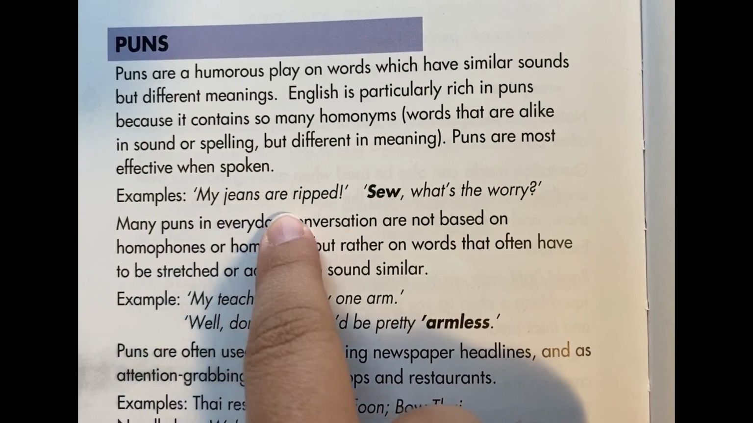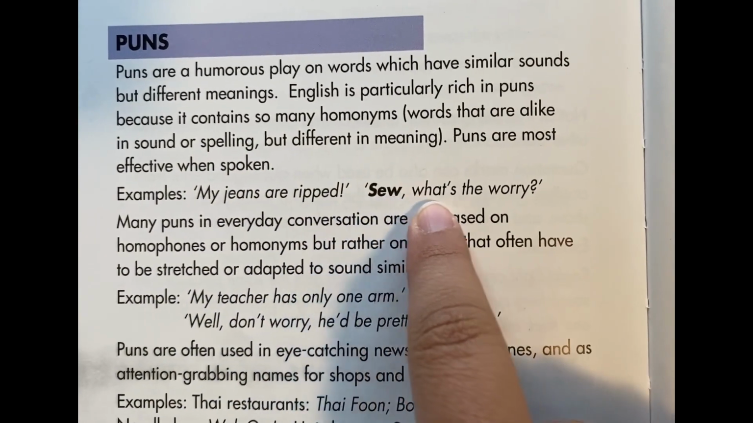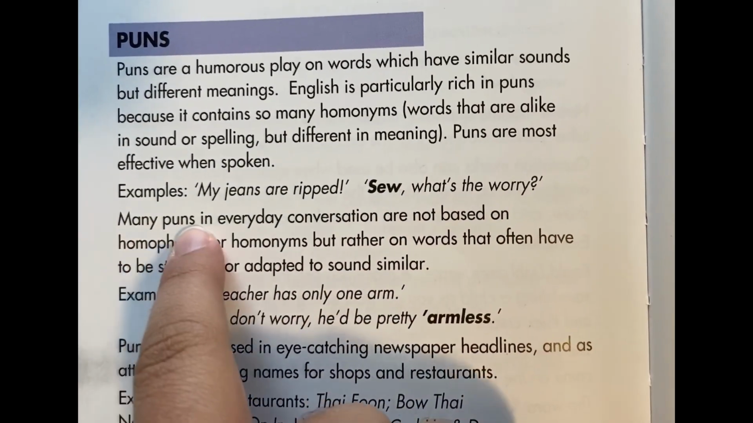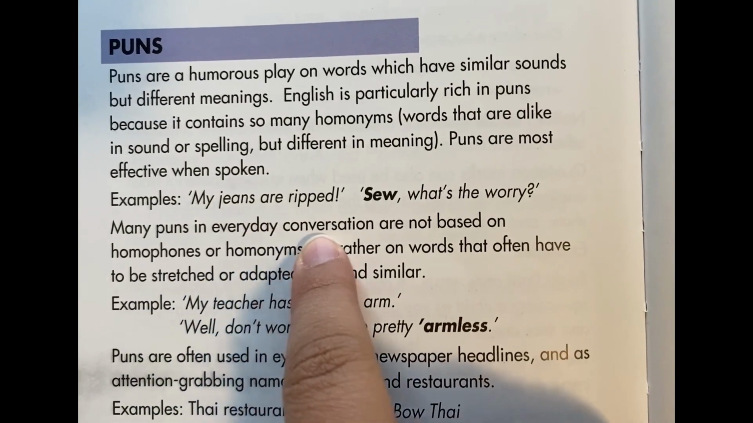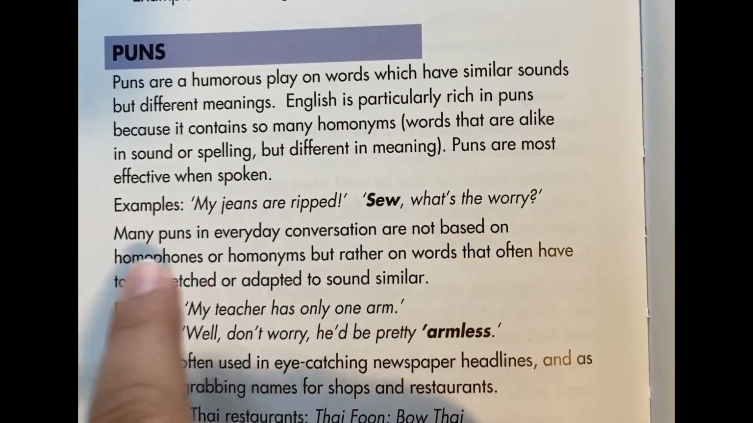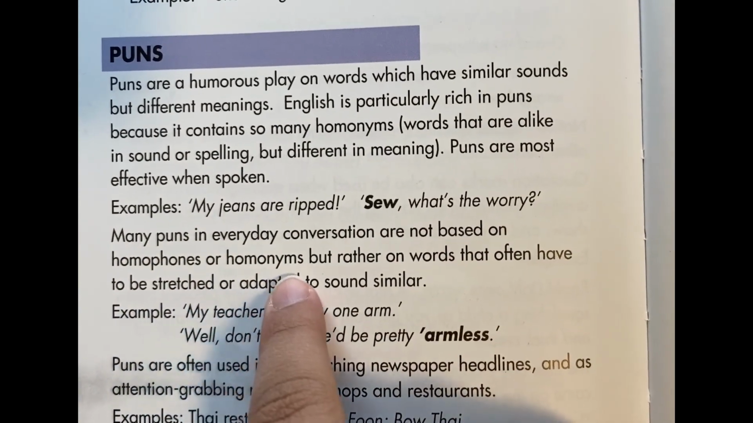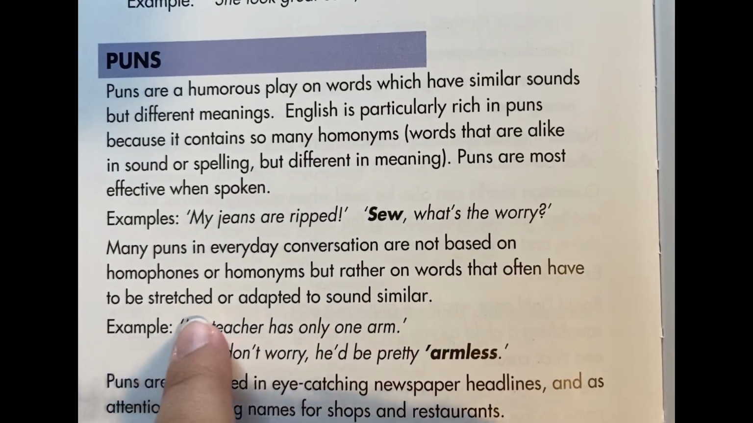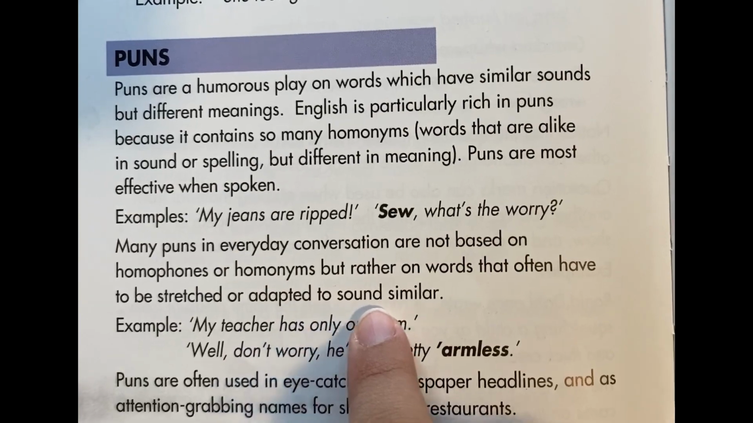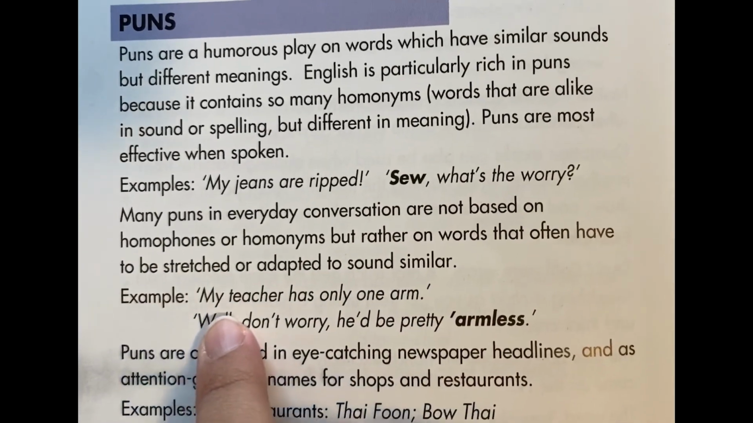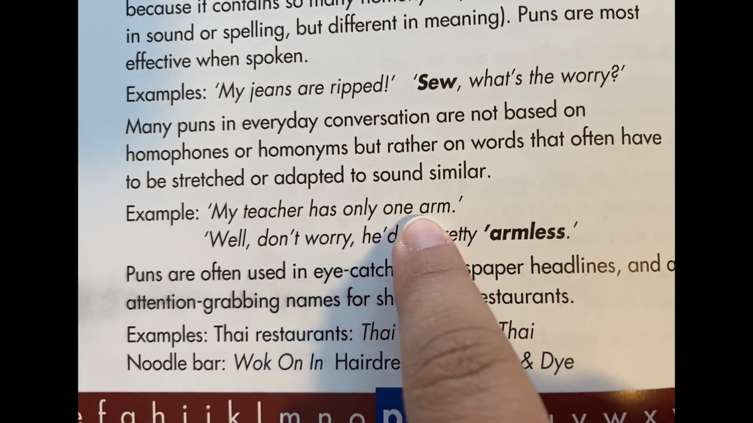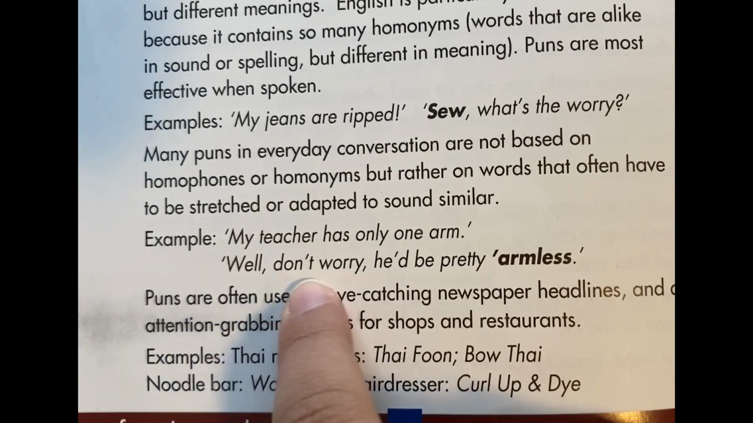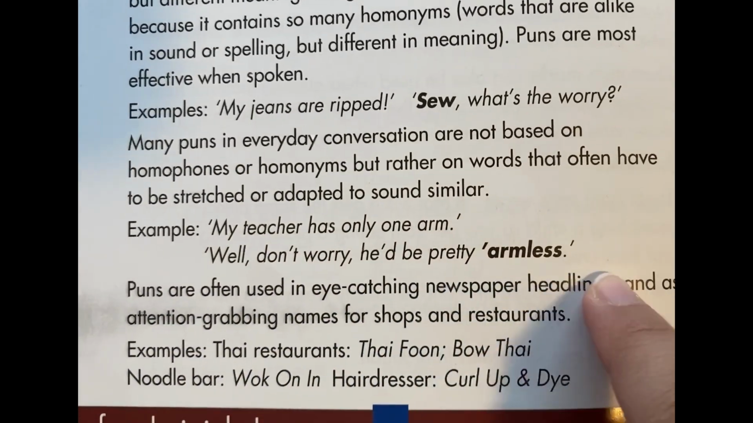Examples: my jeans are ripped. So, what's the worry? Many puns in everyday conversation are not based on homophones or homonyms, but rather on words that often have to be stretched or adapted to sound similar. Example: my teacher has only one arm. Well, don't worry, he'd be pretty armless.